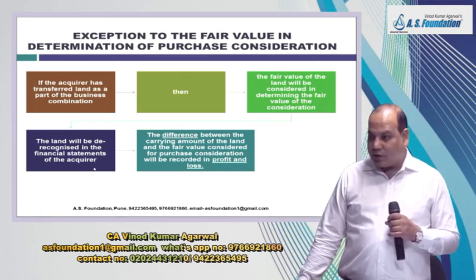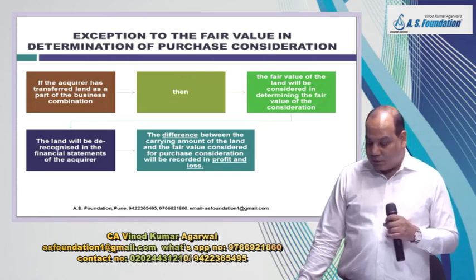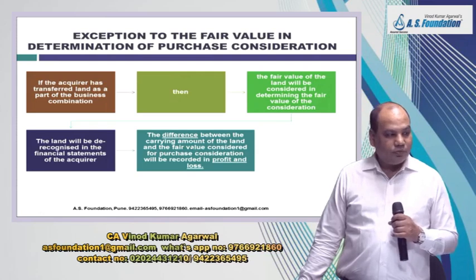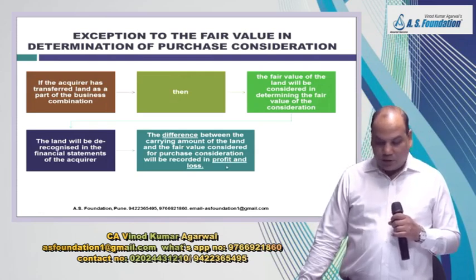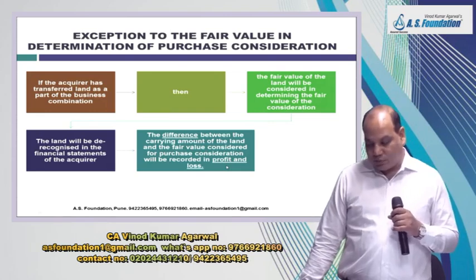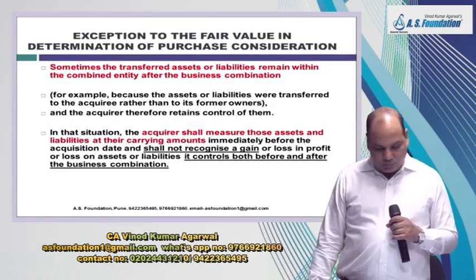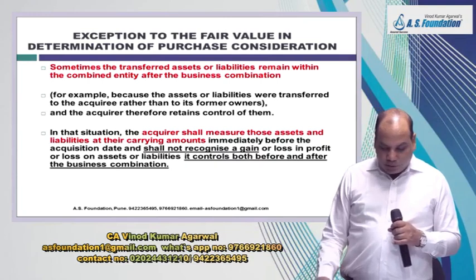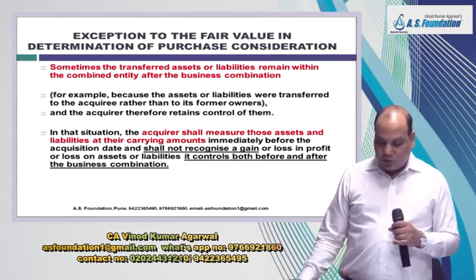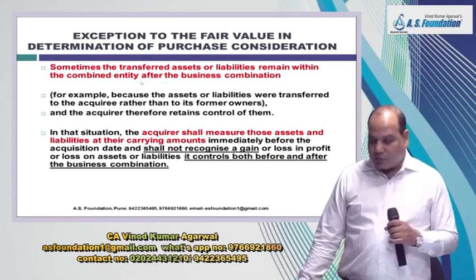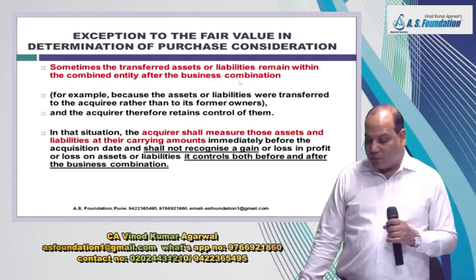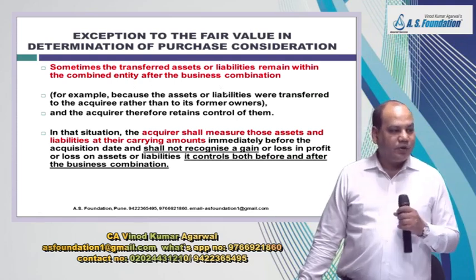Land will be derecognized from the books. The difference between carrying amount and fair value will be recognized in the profit and loss account. So we'll take a problem on this type of situation afterwards. Next is another exception. Sometimes the transferred assets or liability remain within the combined entity after the business combination.